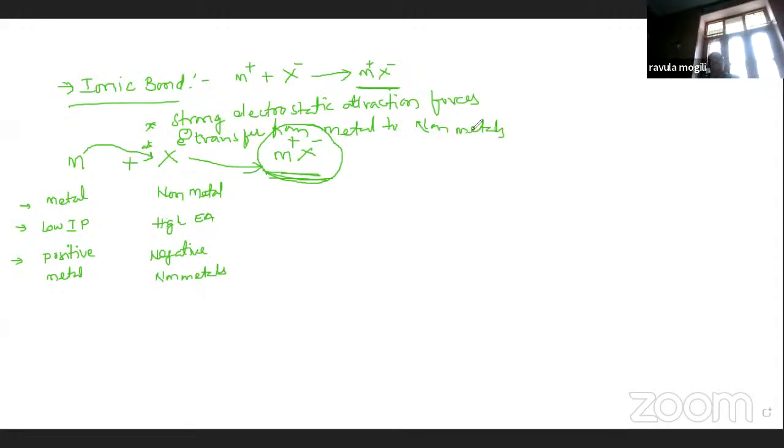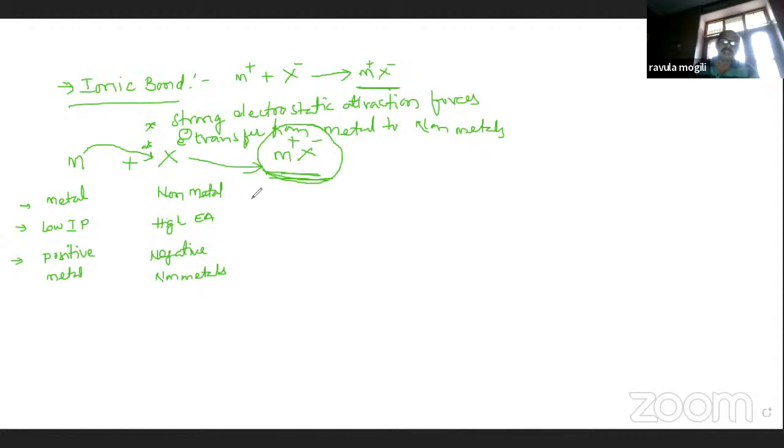So this is from metals to non-metals, with strong electrostatic attraction forces. An ionic bond is formed between metal and non-metal, with low ionization potential and high electron affinity: electropositive metals with electronegative non-metals. So they form an ionic bond.